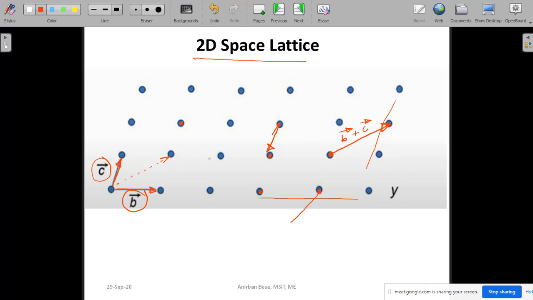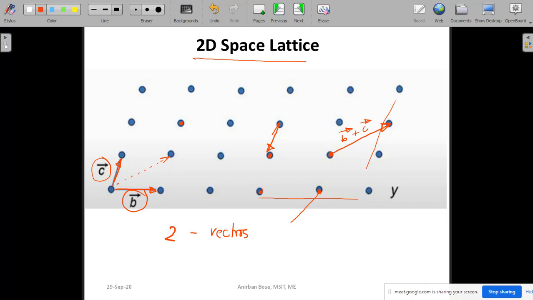In case of a two-dimensional space lattice, you need two vectors, definitely two vectors. But what should be the restriction on those vectors? The vectors should not be collinear; you have to take non-collinear vectors.